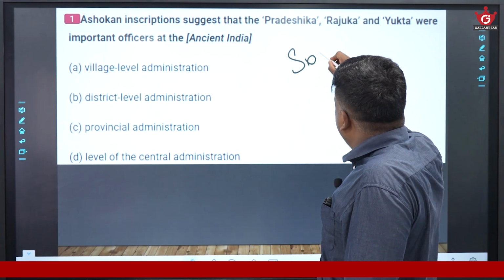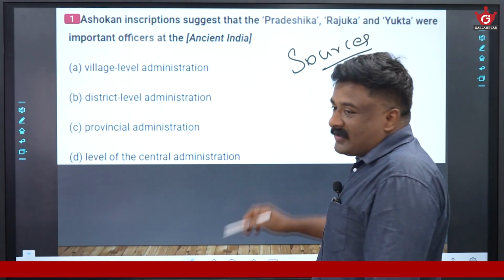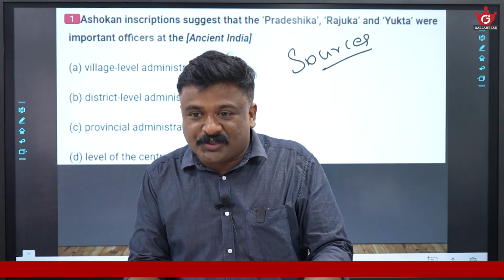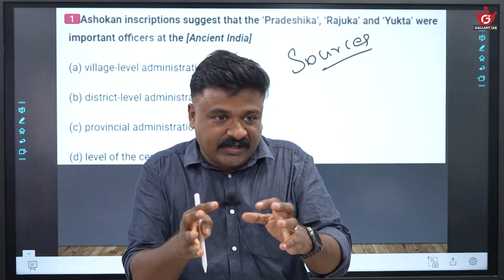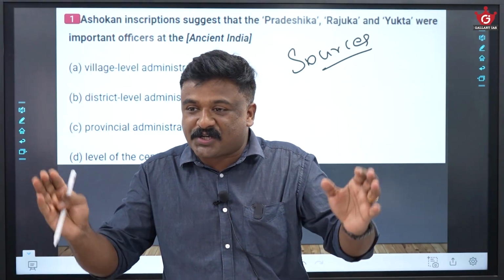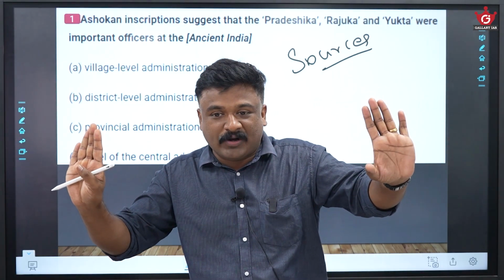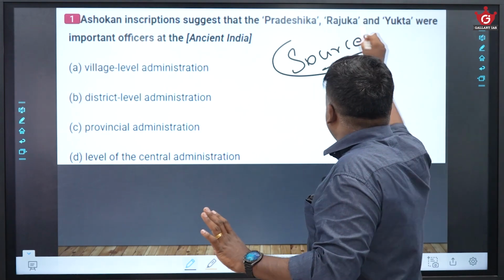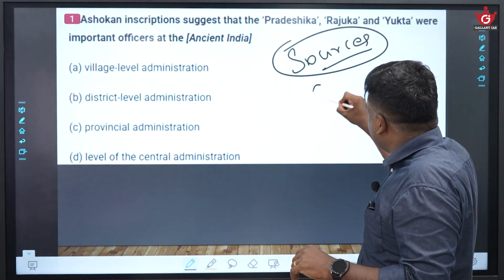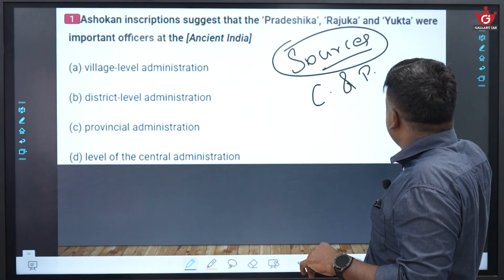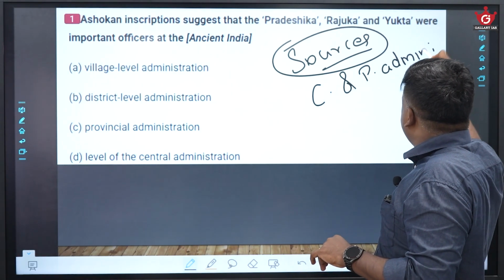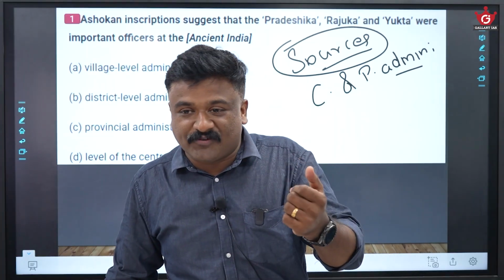they ask you about different sources. UPSC has asked about the Arthashastra, what it talks about: the Mauryan administration, Mauryan state, Mauryan economy, slavery. They already asked about Arthashastra. So they will ask you about the sources. They will ask you about the central administration and the provincial administration, which is important for you.